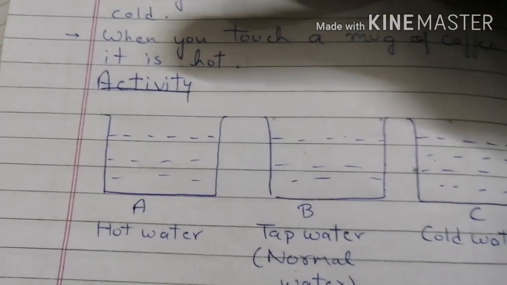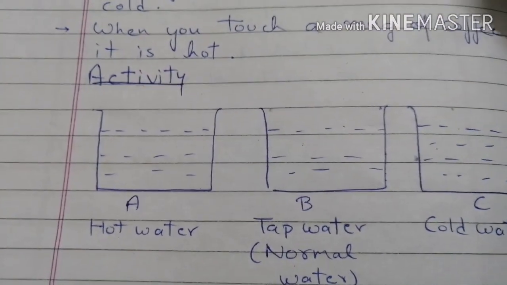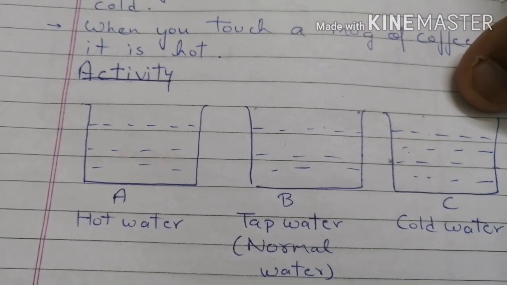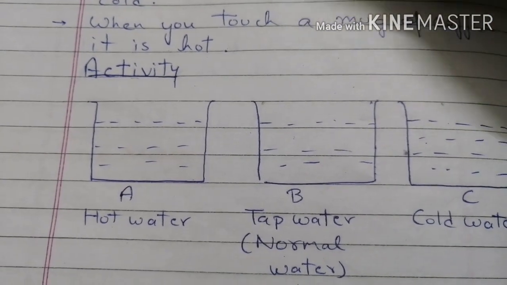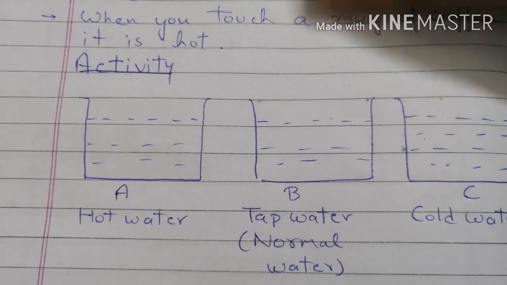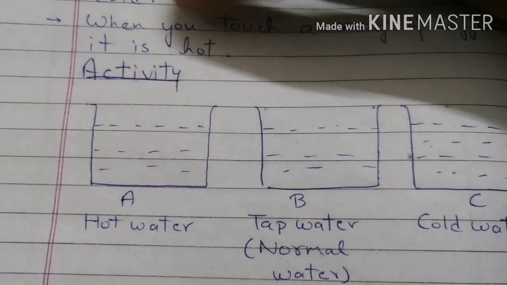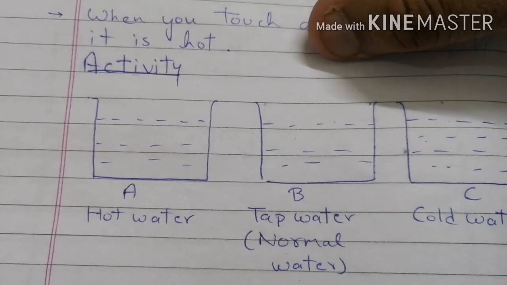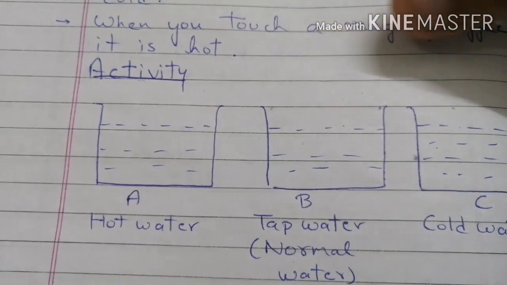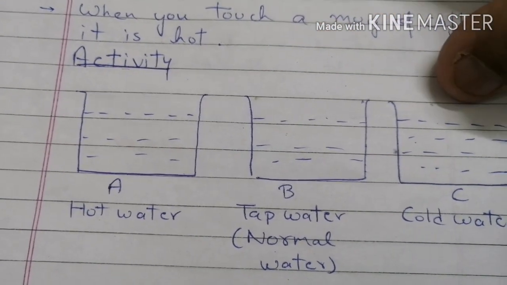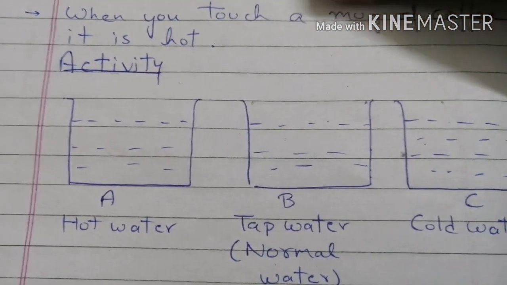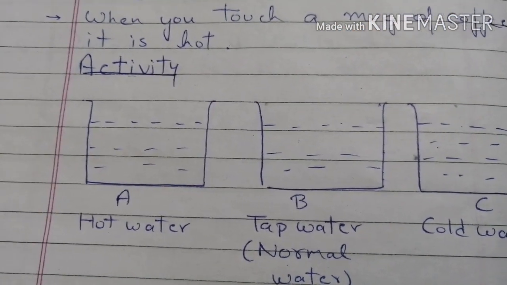If I put my left hand in hot water and right hand in cold water for 5 minutes, and then I put both the hands in tap water, what will happen? My left hand, which was in hot water, will feel cold in B, and my right hand, which was in cold water, will feel hot. So all this is happening because of temperature, because of temperature difference.